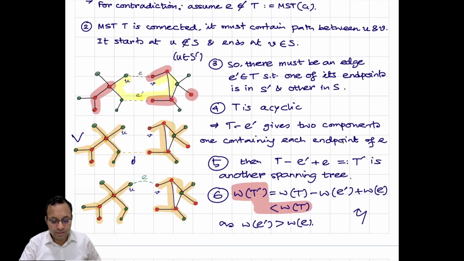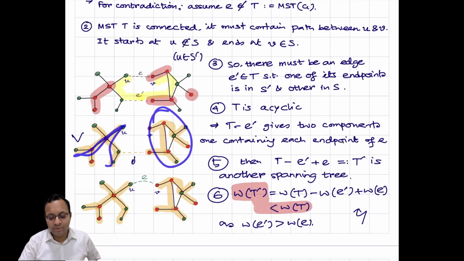Think of this as the tree. This orange one was the tree along with E prime. Now, if I delete E prime, then I get two components. One is this, the other one is this. Because this was a tree, any edge I delete, the graph will become disconnected. And in the left part, every vertex can be reached from U. In the right part, every vertex can be reached from V. But the vertices in the right and left cannot be reached from each other.